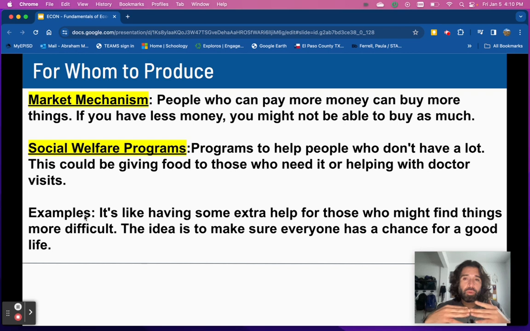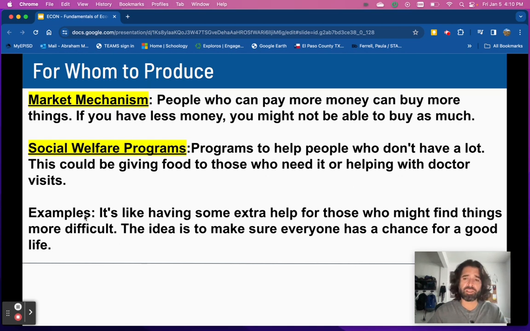People who can pay more money can buy more things. So if you have less money, you might not be able to buy as much, right? So are you making things for a lot of people? Are you making cheap items that a lot of people can buy, or are you making very expensive items that only a certain amount of people can buy, right?